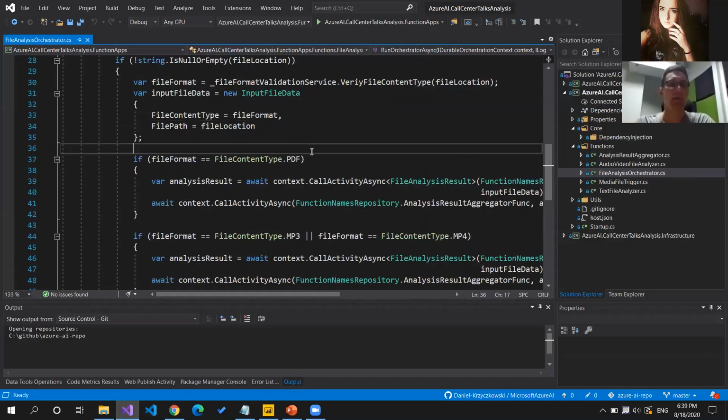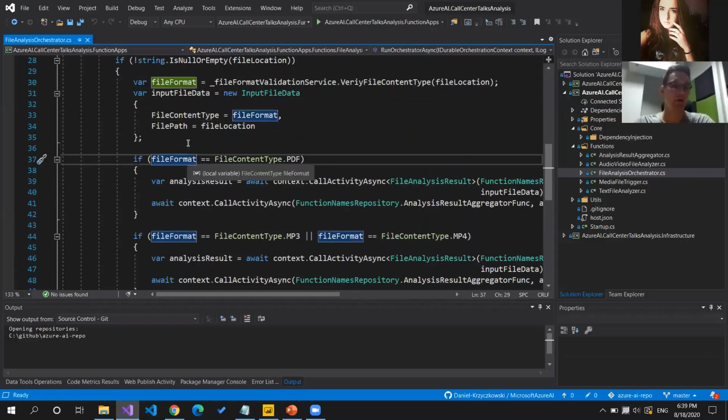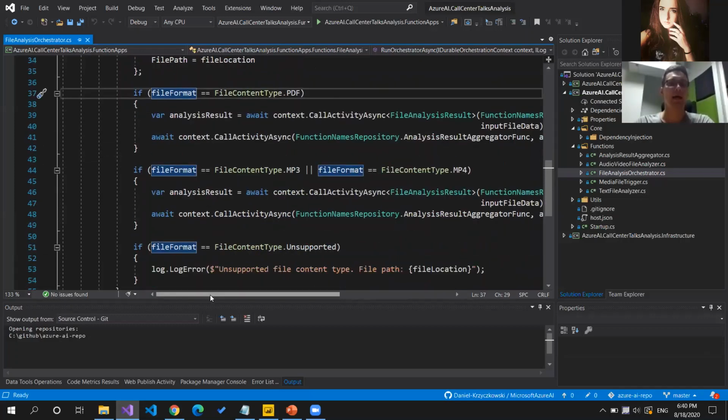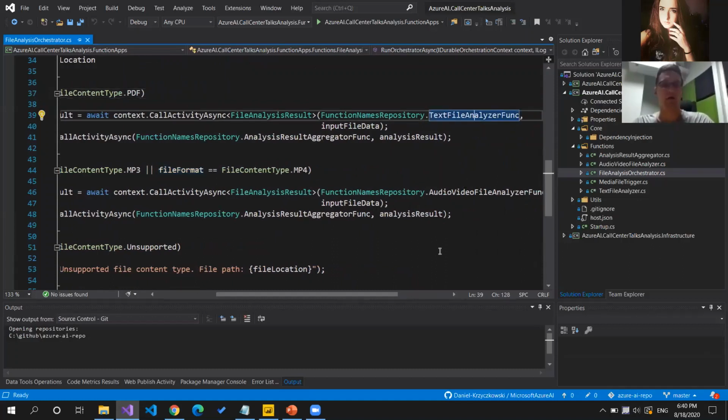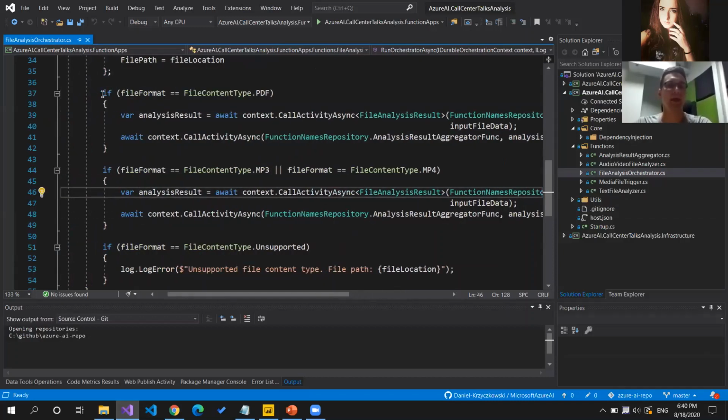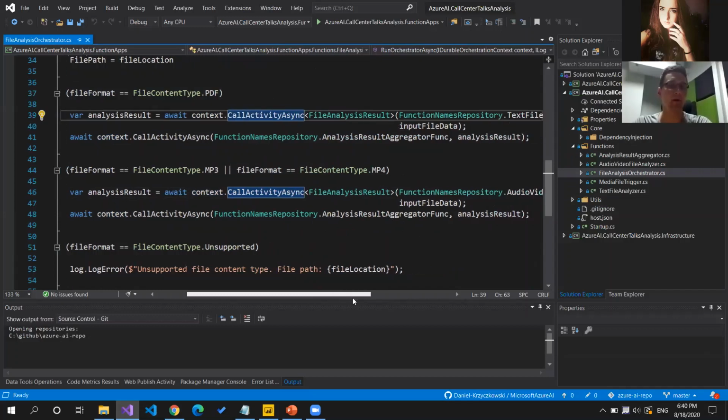And then, based on the file format that was provided, we will call either the text file analyzer function, or we will call the audio and video file analyzer function. So as you can see, based on the file content, we will use this context.CallActivityAsync method.